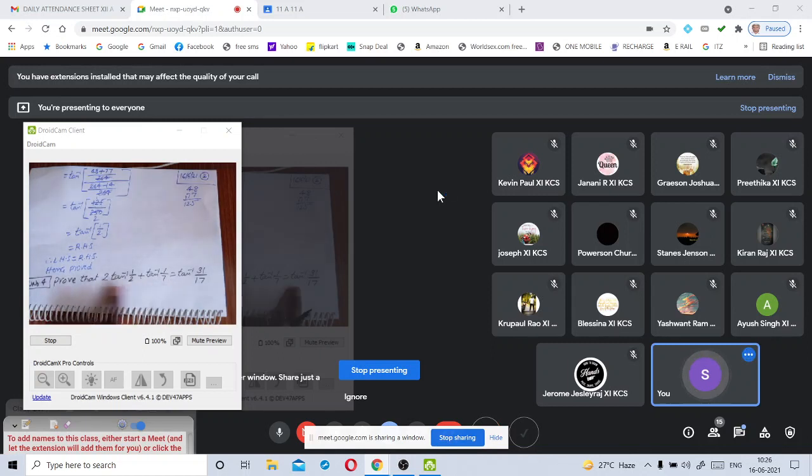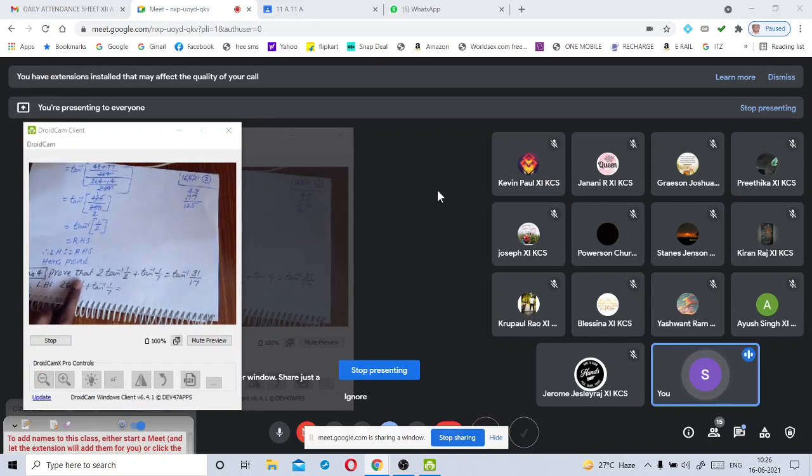Here also we take LHS of the given statement. What is LHS of the given statement? Can you tell me, my dear Powerson Churchill? Sir, 2 tan inverse 1 by 2 plus tan inverse 1 by 7. Very good. 2 tan inverse 1 by 2 plus tan inverse 1 by 7.